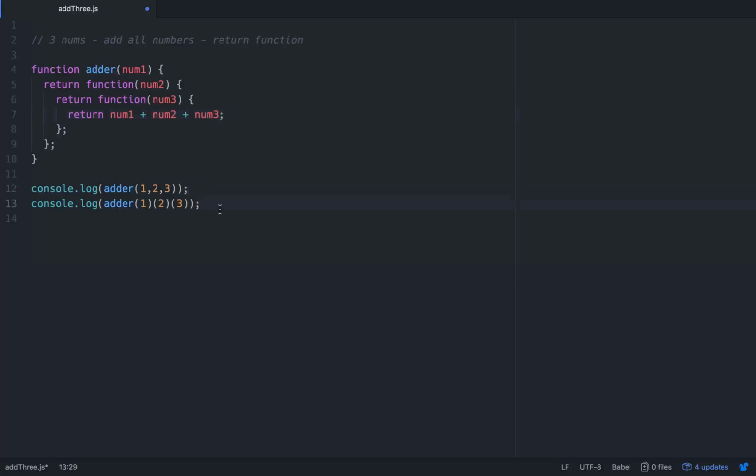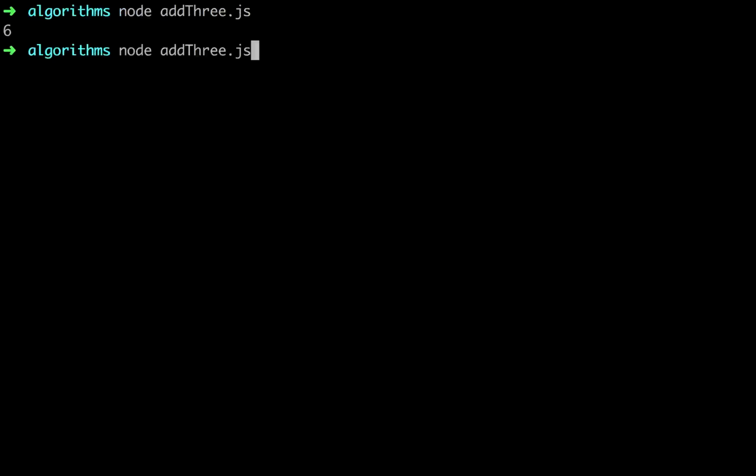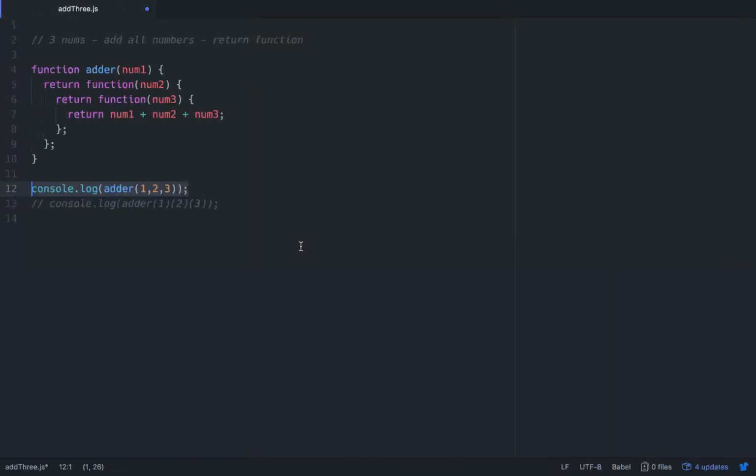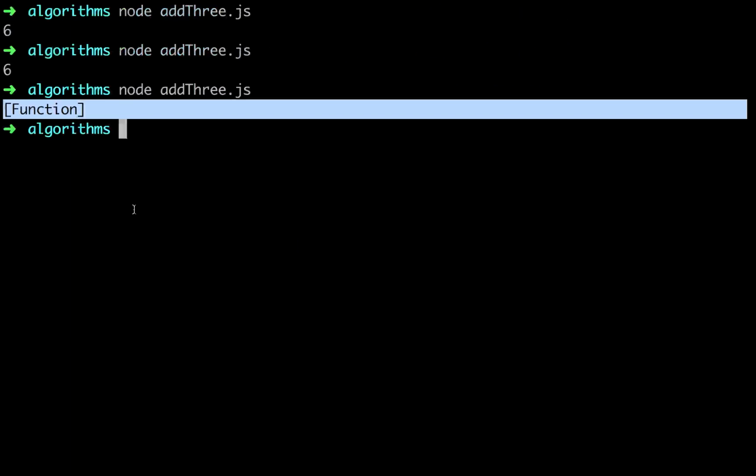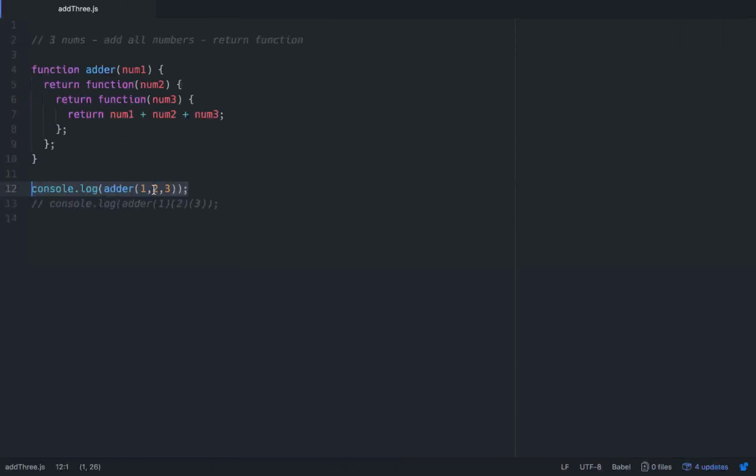So let's try to call it like this. We'll try to call it the same way that we call our other function, which is invoking it once with 3 different parameters. So let's go back. And we get a 6. That's because I didn't save it. Now we saved it. Go back. And it just returns a blanket function. It just says, when you invoke this one time with 3 parameters, it's going to return a function. It's not returning down here what we want. It's just returning, hey, whenever you call this function, it's going to return this, which is a function, which has another function, which returns something.